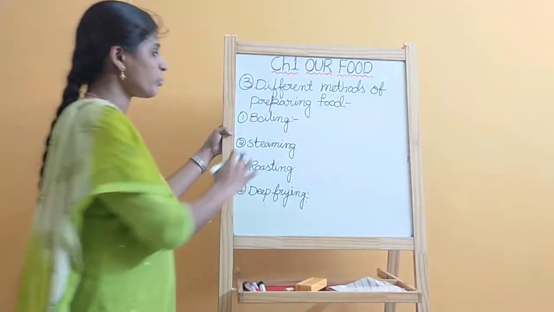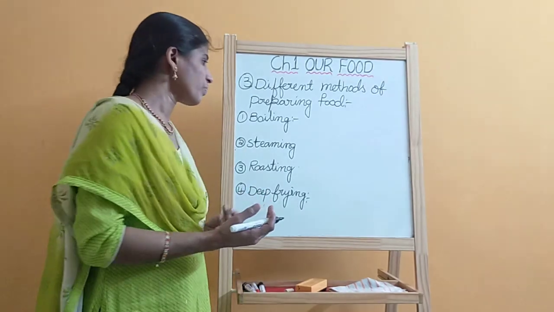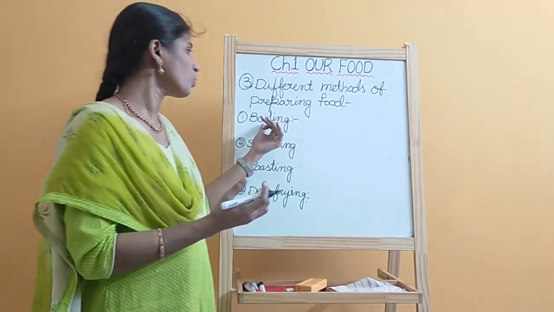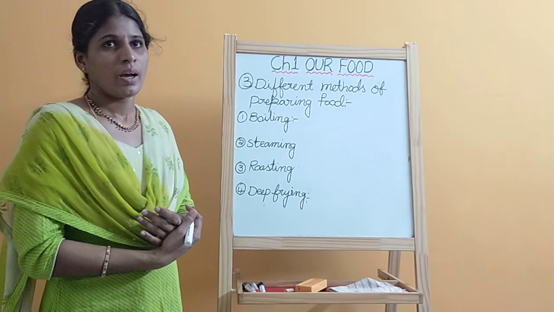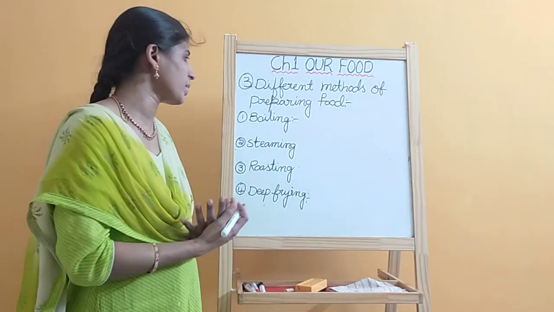First method is boiling. Boiling is a water-based cooking method, generally we call it the moist heat method.